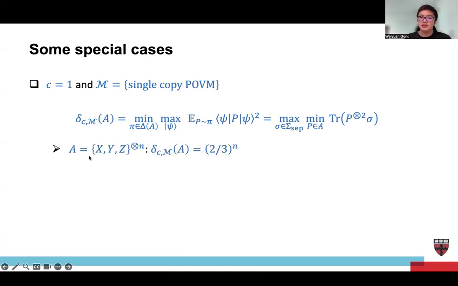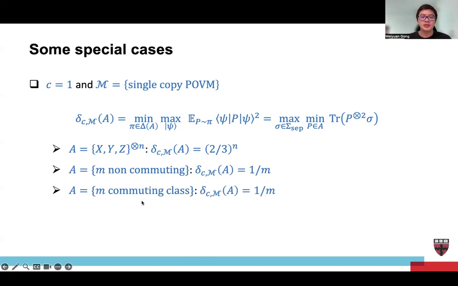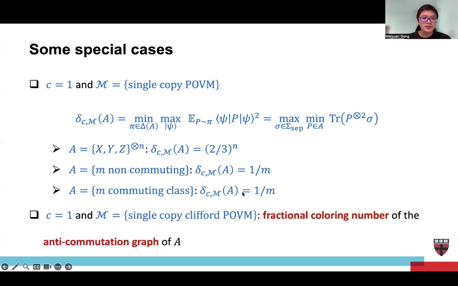When A is the set of all xyz strings, then we can explicitly calculate this as 2 over 3 to the n. And when A contains m non-commuting Pauli strings, this value is 1 over m. And when A contains m commuting families, then this is also 1 over m.